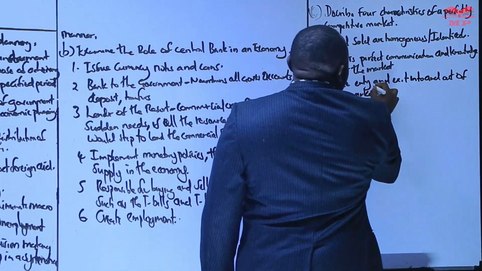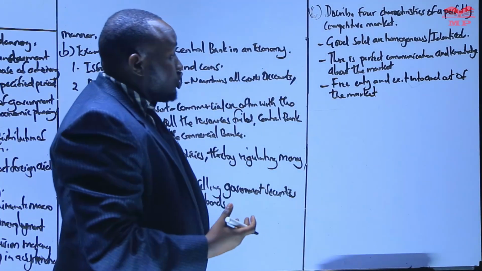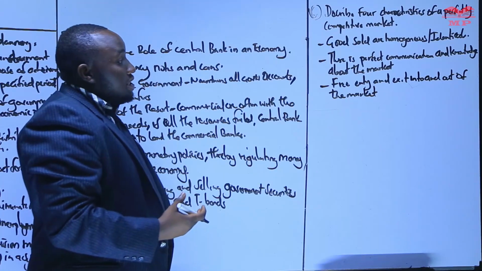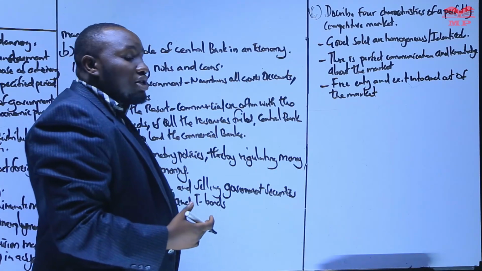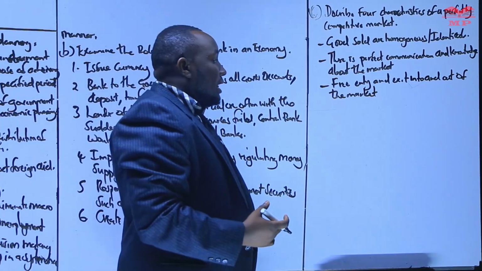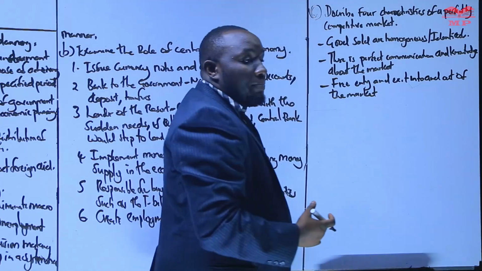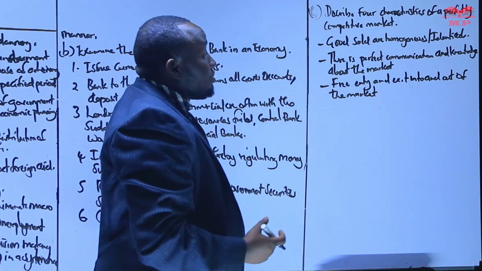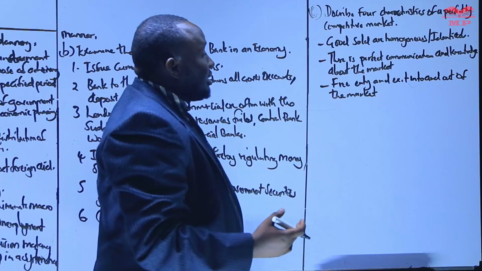This explains why, particularly in the short run, when the firms are making losses, most of the firms would be quitting the industry.